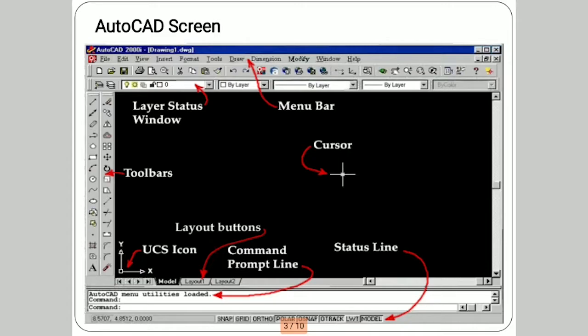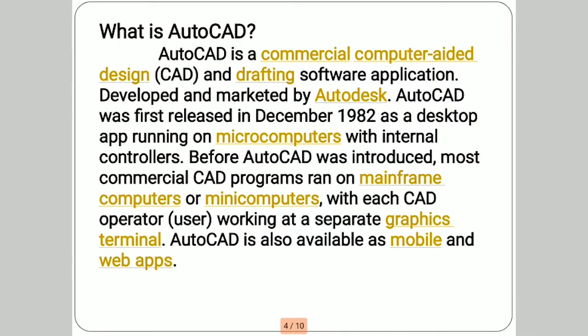The cursor is very helpful to make the drawing. Then layout buttons. Then the command prompt line, which shows what you type or what you do on the workspace. So the command bar shows the exact command which has been selected. Then the status line is also there. In the status line, snap, grid, ortho mode, tracking mode, all of these are present. So this is the AutoCAD screen.